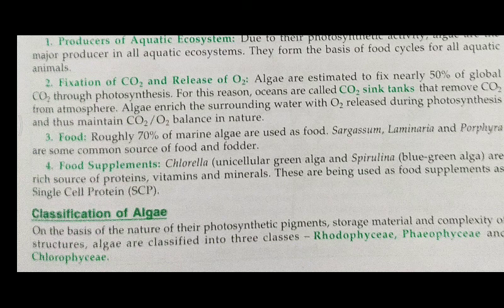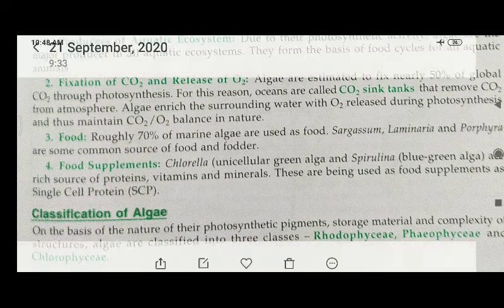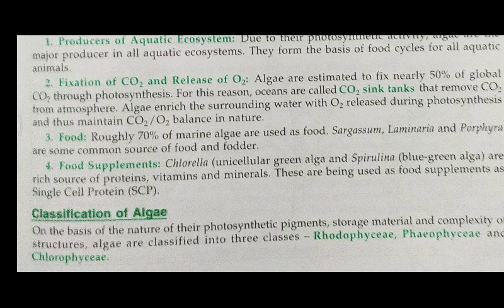Whenever we talk about the Phaeophyceae, that is considered the brown algae, it has the most common pigment, chlorophyll A, along with chlorophyll C, and another pigment, fucoxanthin. Here the stored food material for the Phaeophyceae is the laminarian starch.